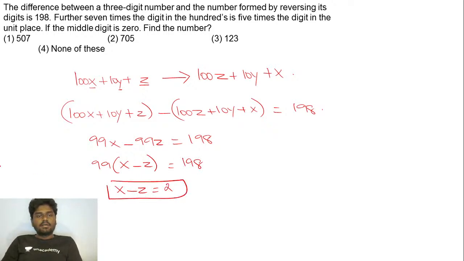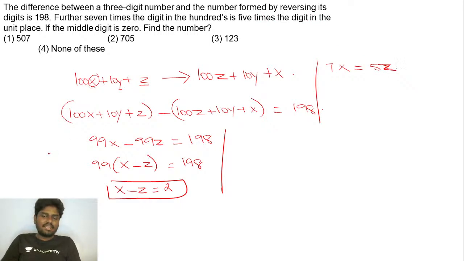Fine. Now what they say, further 7 times the digit in hundreds. Okay, so what is the digit in hundreds here? x. So 7 times the digit in hundreds is going to be 7x, is equal to 5 times the digit in units, 5z.